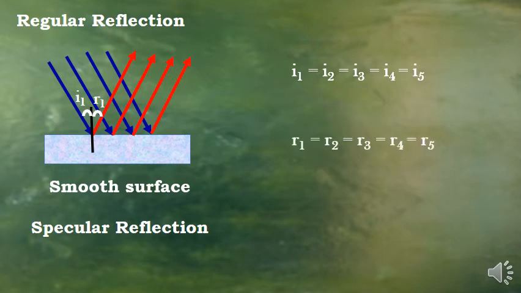Since all these are parallel, the reflected angles also will be R1 equal to R2 equal to R3 and so on. Hence we can write I1 equal to I2 equal to I3 equal to R1 equal to R2 and so on.